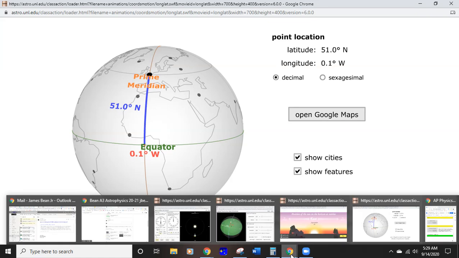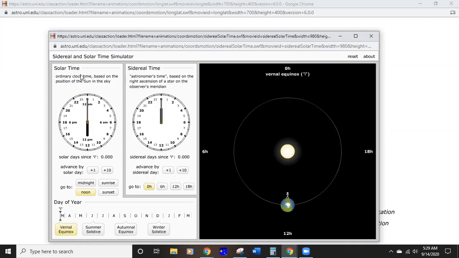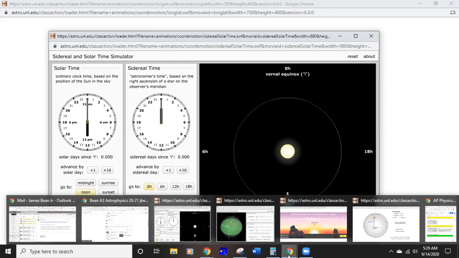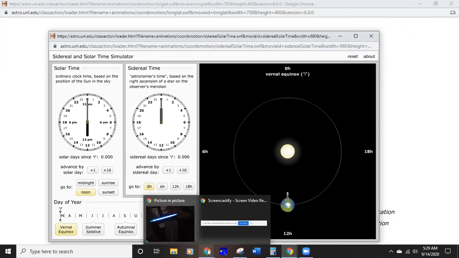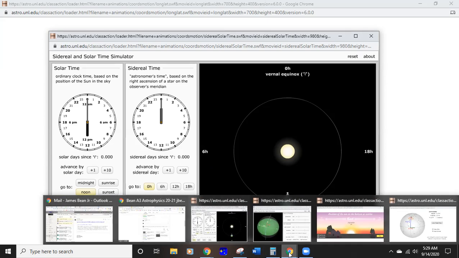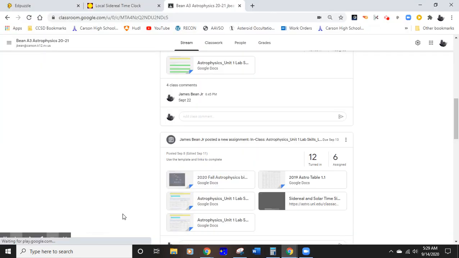Now, an important thing to know is let's compare sidereal time with solar time. Right now, it is September 14th. Let me go ahead and find A3 here.